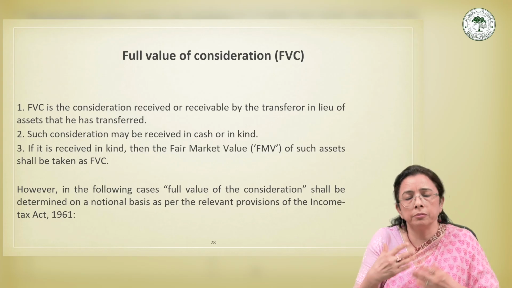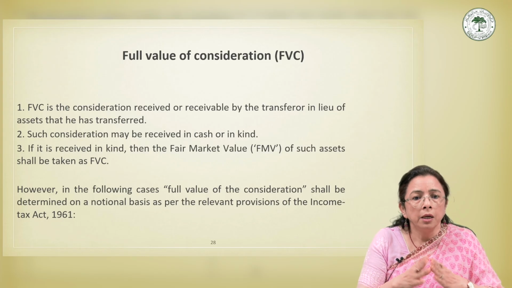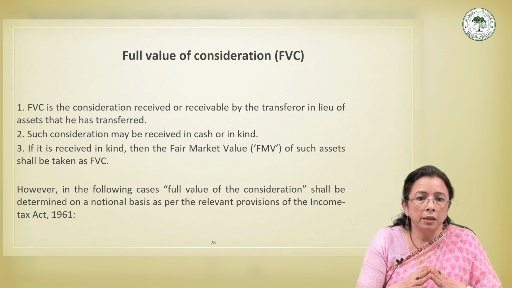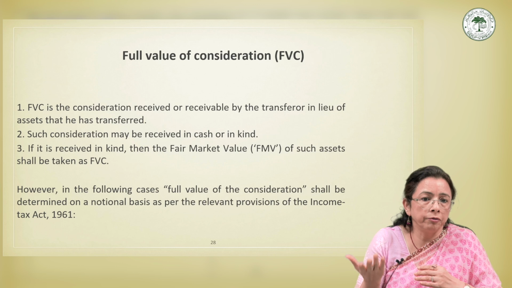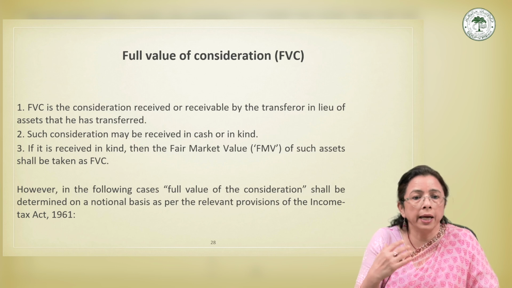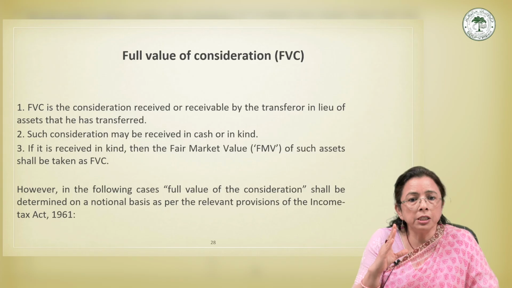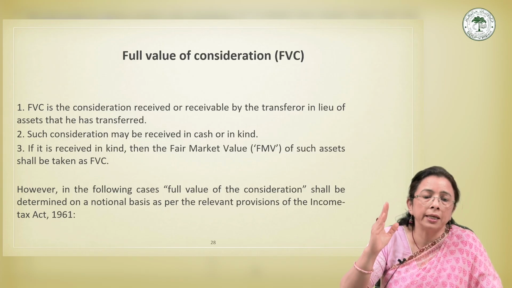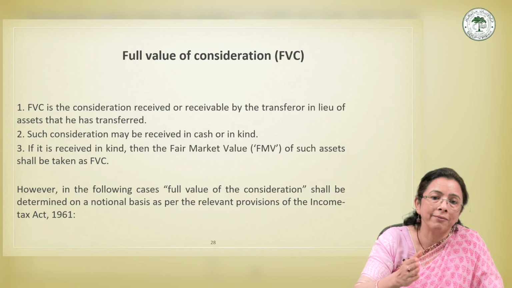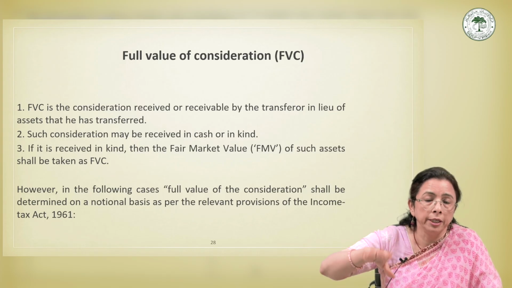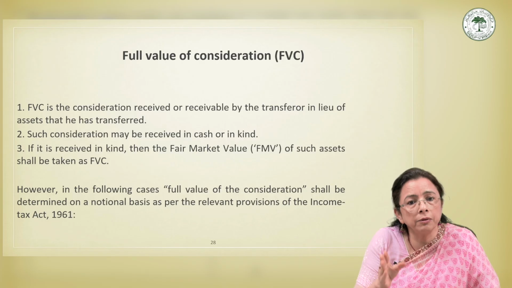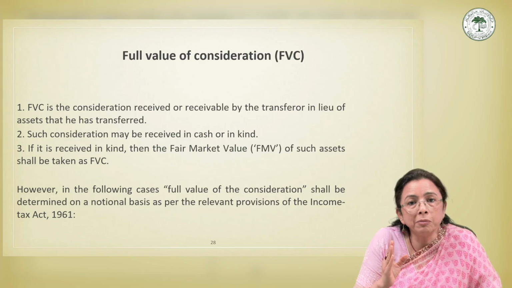Suppose just to make it more clear, a property is sold for rupees 10 lakh. The stamp value is rupees 15 lakh. Then as per Section 50C, the FVC will be 15 lakh and not 10 lakh. That means FVC will include the higher of the two, that is stamp duty value, that is 15 lakh. This is called deemed consideration.